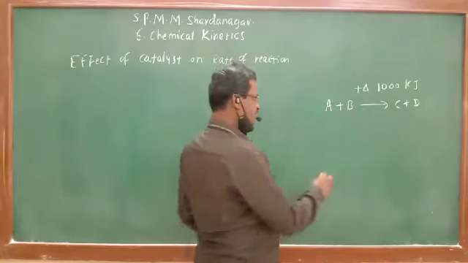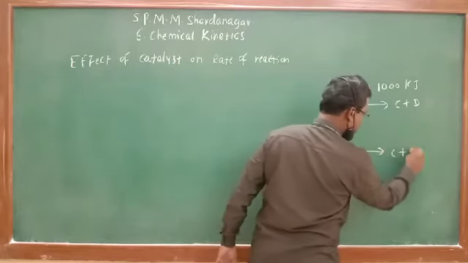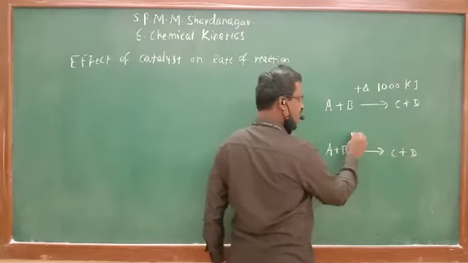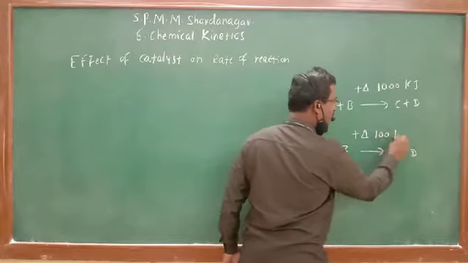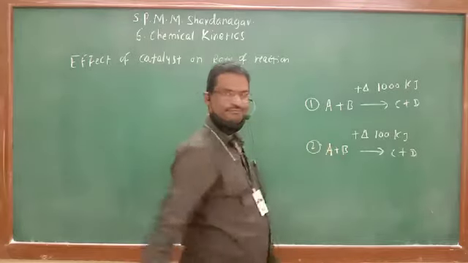Now another reaction I am writing, same one, A plus B giving C plus D. Same reactants give same products, but here they will absorb the energy of only 100 kilojoule. This is first, this is second.